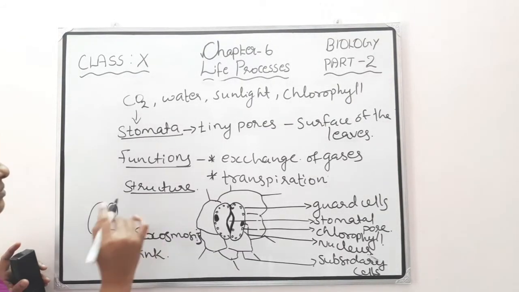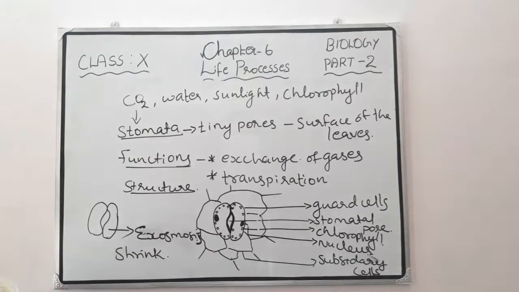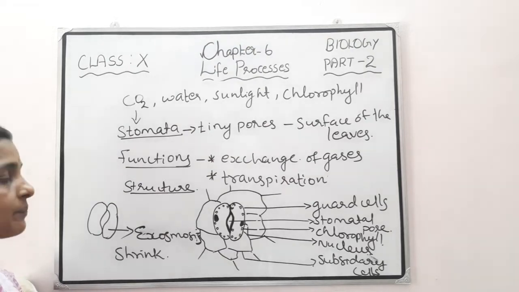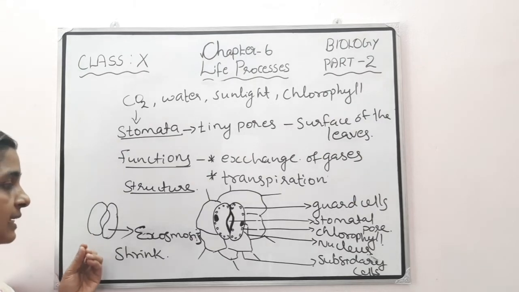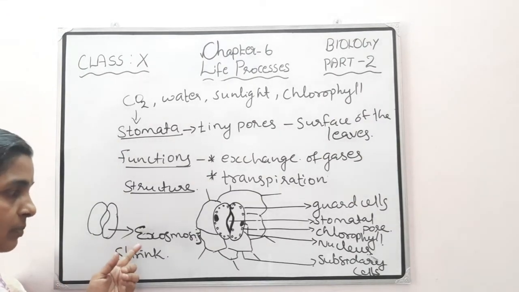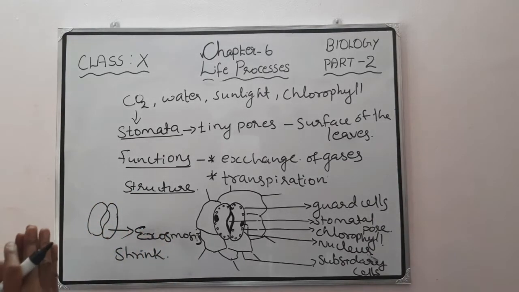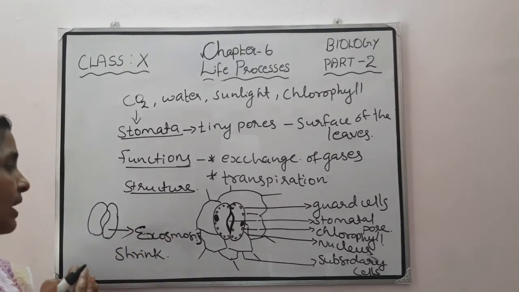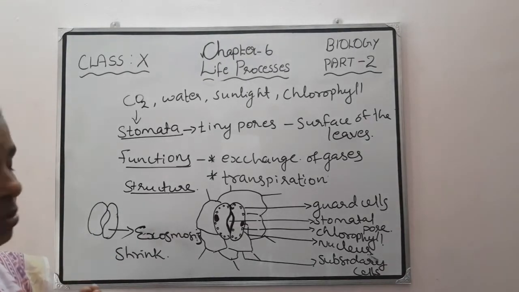At that time, the stomata will close. So because of the movement of water molecules inside and outside the guard cells, the stomata open and close. Once again, when water molecules enter inside the guard cells, because of endosmosis, the guard cells become swollen and the stomata will open. When these guard cells release their water, the guard cells will shrink and the stomata close.